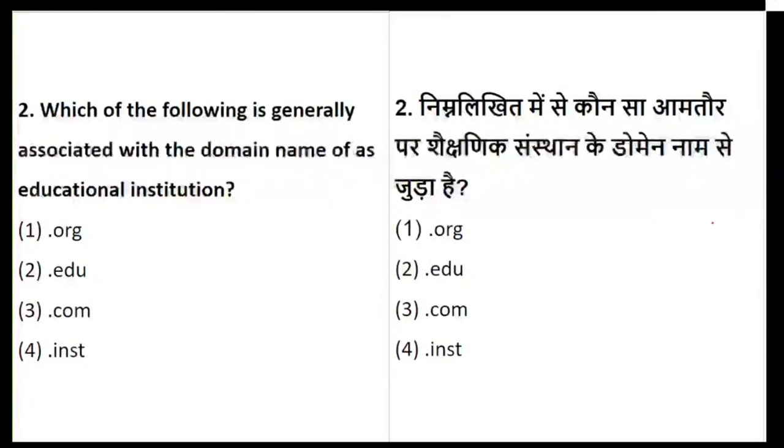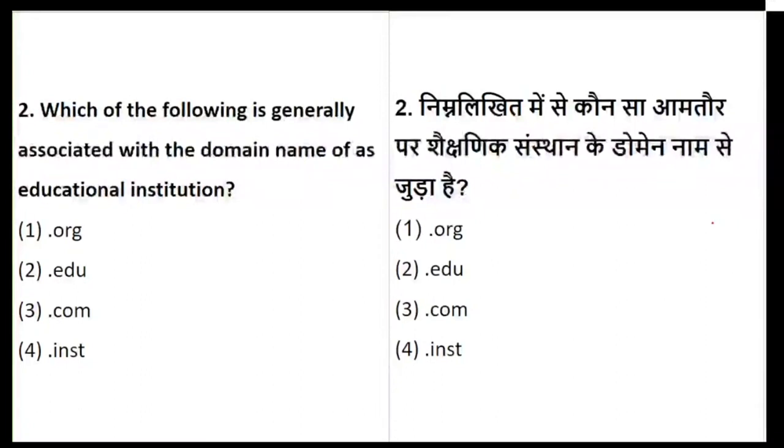This type of question is also there in the examinations. Time limit has already started. You have time to answer the question.